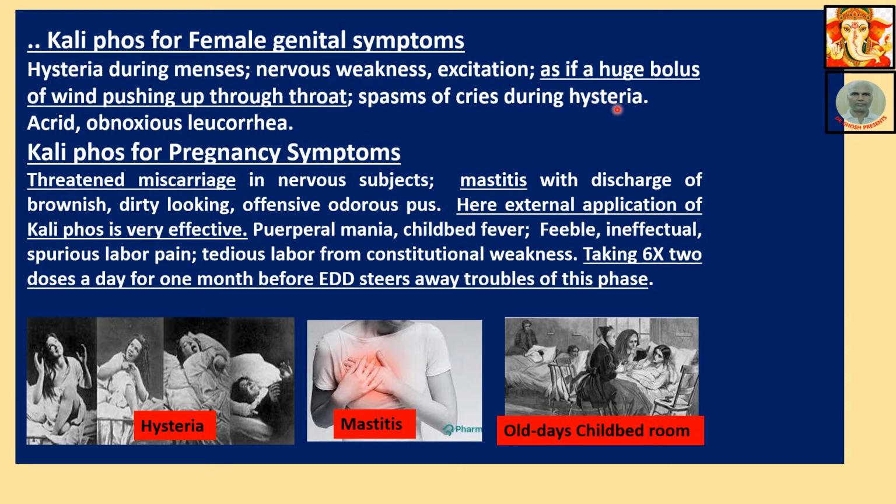Spasms of cries during hysteria. Acrid, obnoxious leukorrhea. So besides the three types of menstrual problem, mainly dysmenorrhea, amenorrhea, polymenorrhea, plus leukorrhea, all are covered by Kali phos. Kali phos for pregnancy symptoms. Threatened miscarriage in a nervous subject. Mastitis with discharge of brownish, dirty-looking, offensive, odorous pus. Here, external application of Kali phos is very effective.